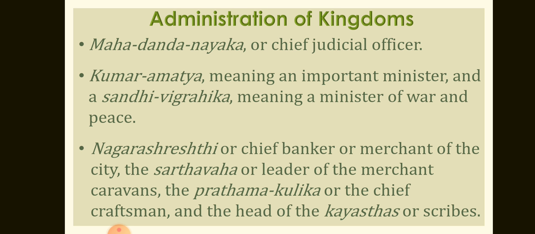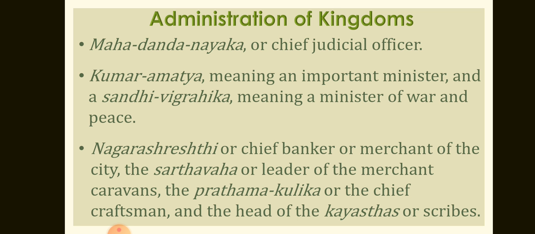For example, the poet Harisena was a Mahadanda Nayaka, or chief judicial officer, like his father. Sometimes one person held many offices. For instance, besides being a Mahadanda Nayaka, Harisena was a Kumar Amatya, meaning an important minister, and a Sandhi Vigrahika, meaning a minister of war and peace.